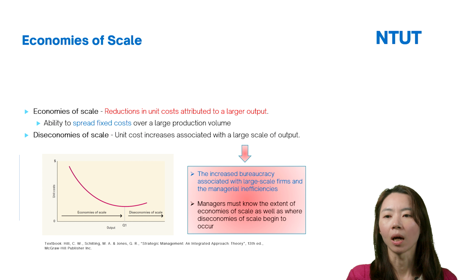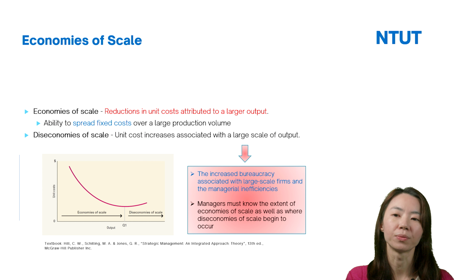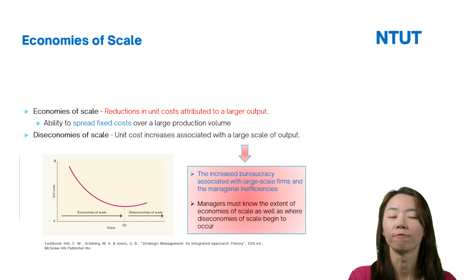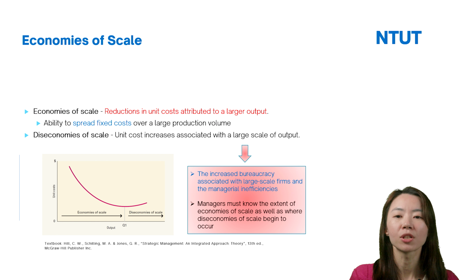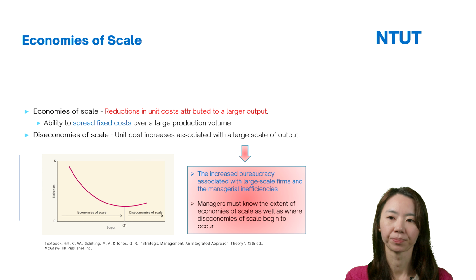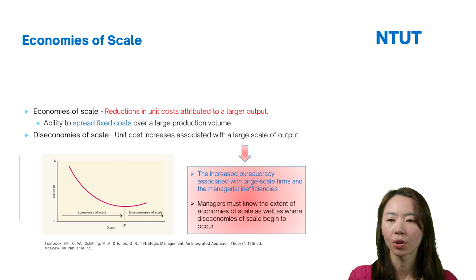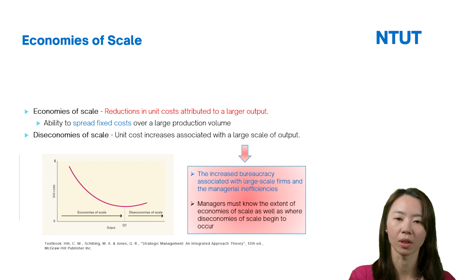Why can firms achieve economies of scale? One of the reasons is the firm's ability to spread the fixed cost over large production volumes. The larger the production volume, the more they can spread the fixed cost.